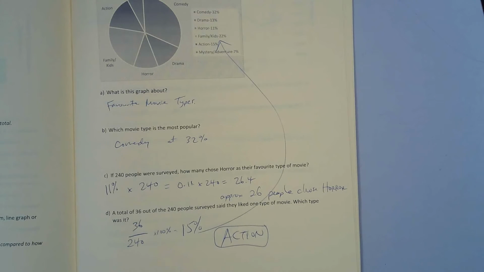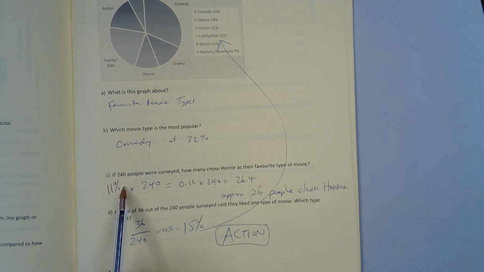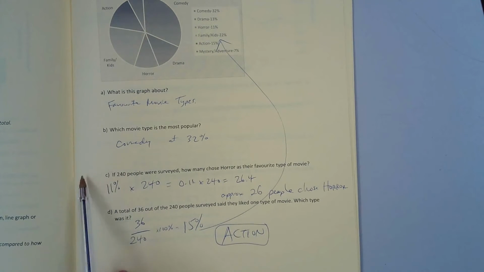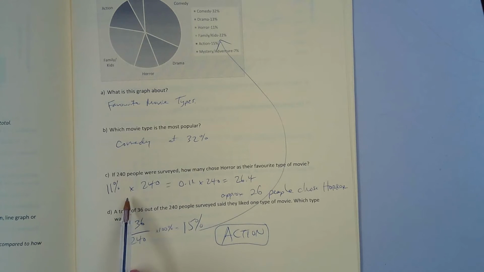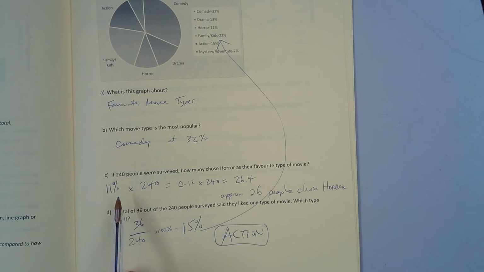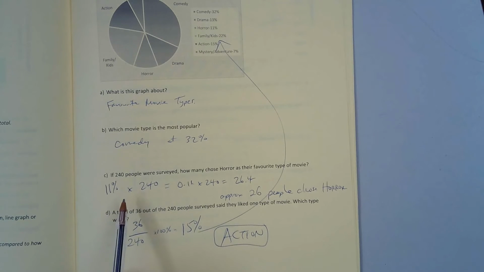But this is just 240 people. We don't know anything about those people, right? If these 240 people came from a small town, and the people in that town were very religious, we would expect that would be what we call skewing the data. It probably wouldn't be the same as doing it in downtown Winnipeg, right? It might be different because it's sort of culturally different, okay?